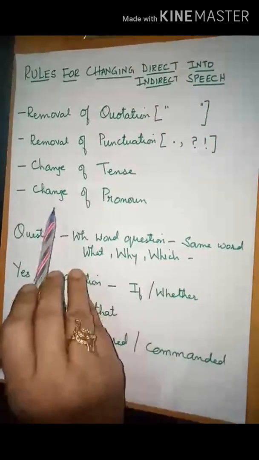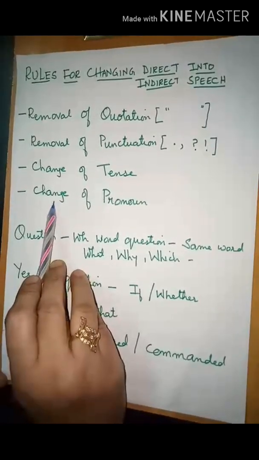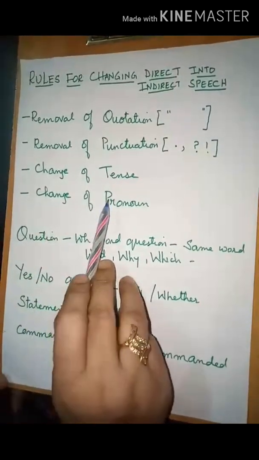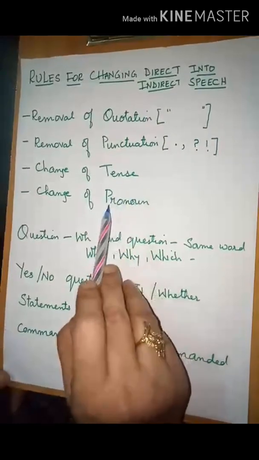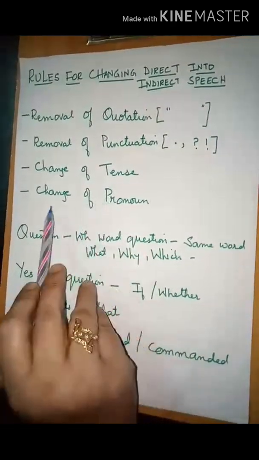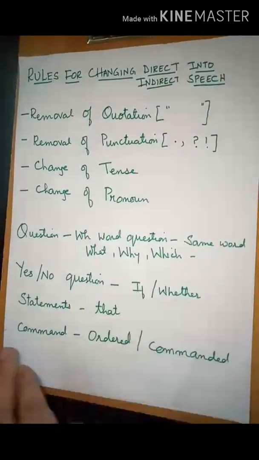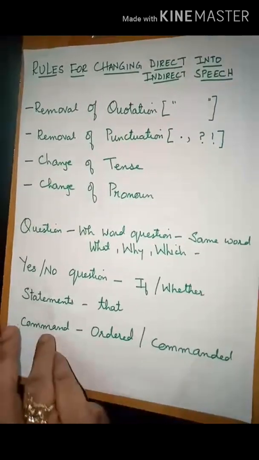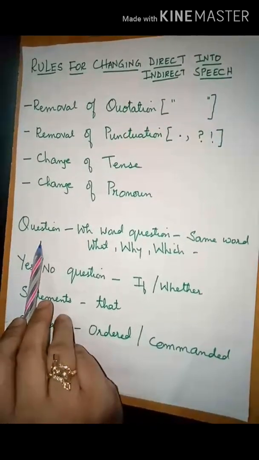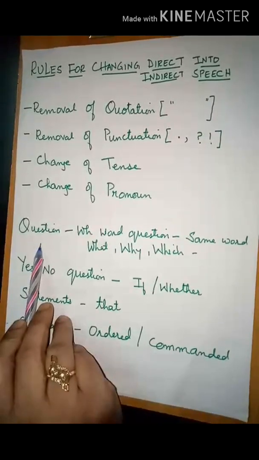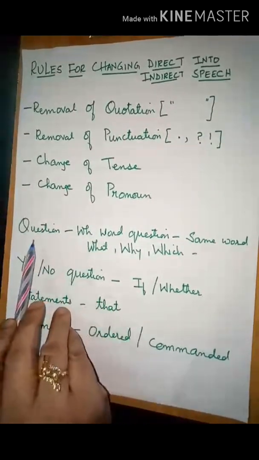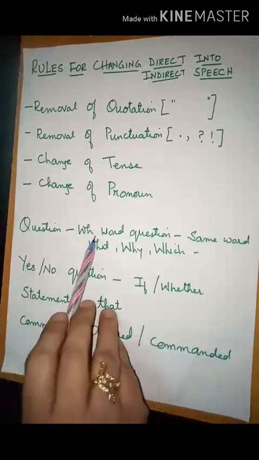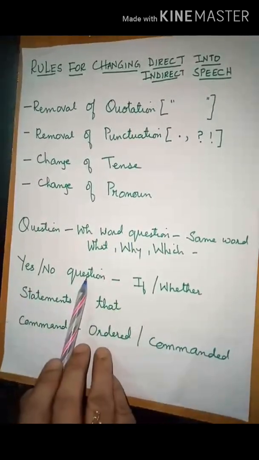Now next, this is the most important, change of pronoun. Whenever you are changing from the direct to indirect, the first person will be changed to the third person pronoun. Now, if you get a question in the direct speech, you already know that the questions are of 2 types, WH word question or yes or no type question.